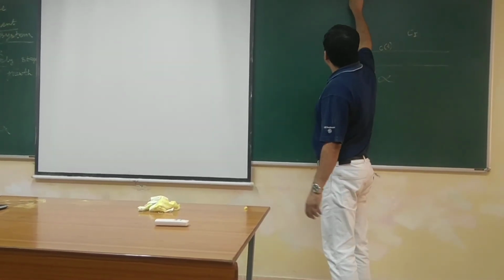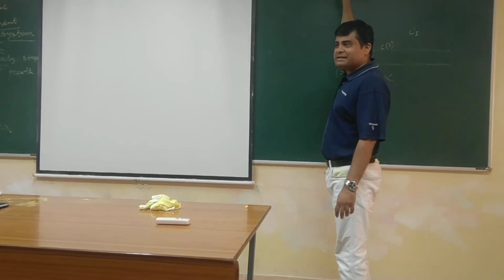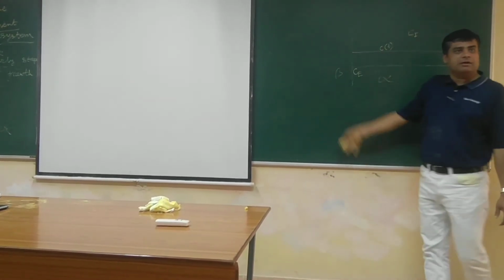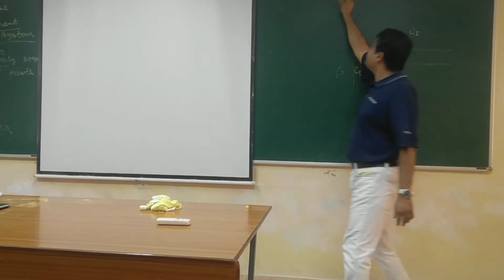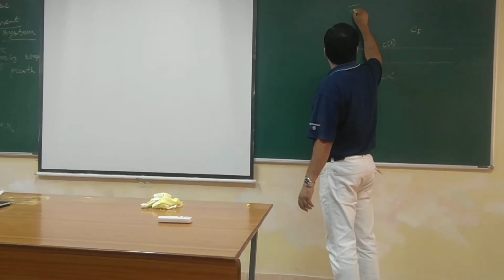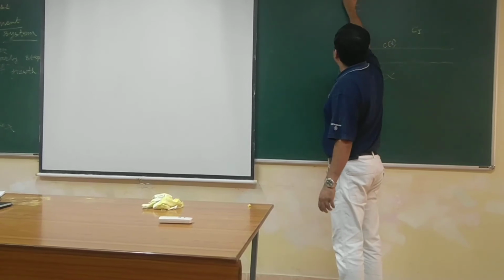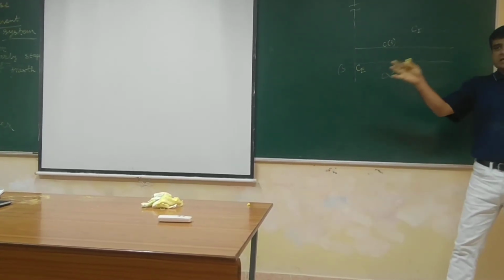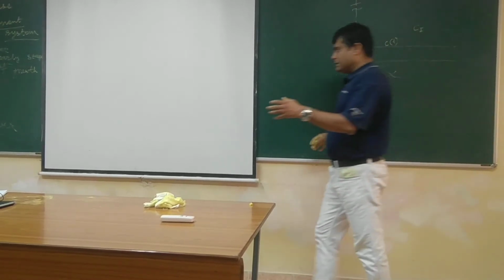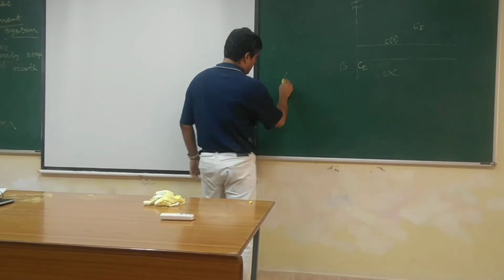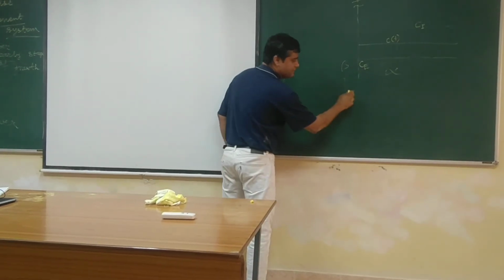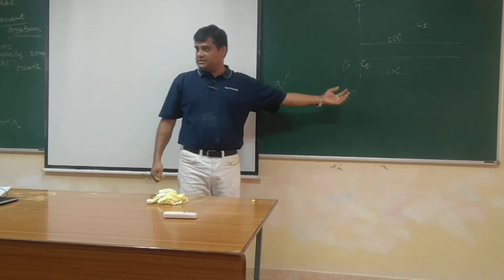Also note that if this is our concentration axis, with concentration on the y-axis, our C beta is here, so there is a break in this scale because C beta will be much higher. If you see the phase diagram, alpha is here and beta will be the other side.